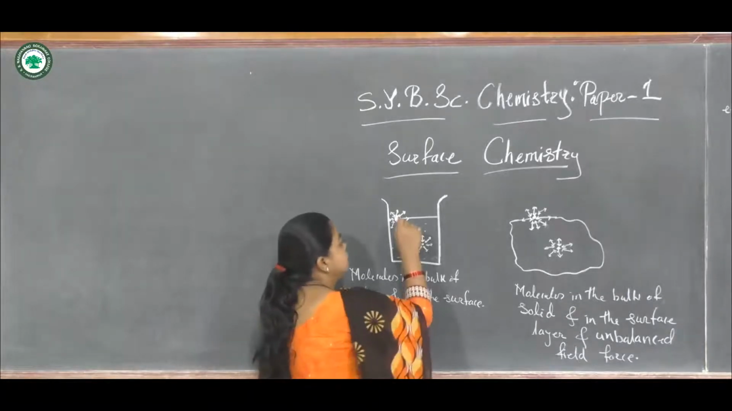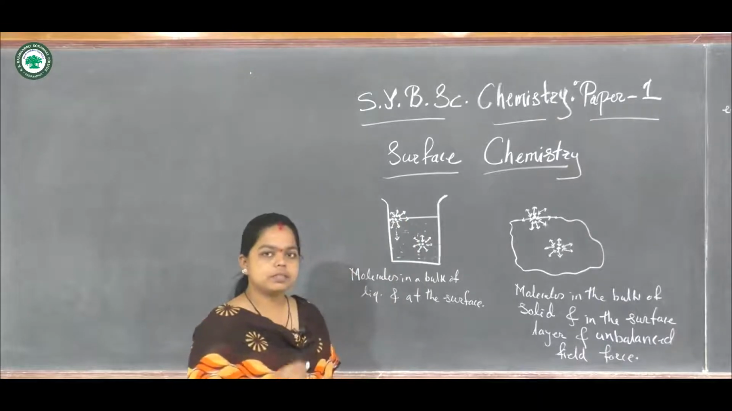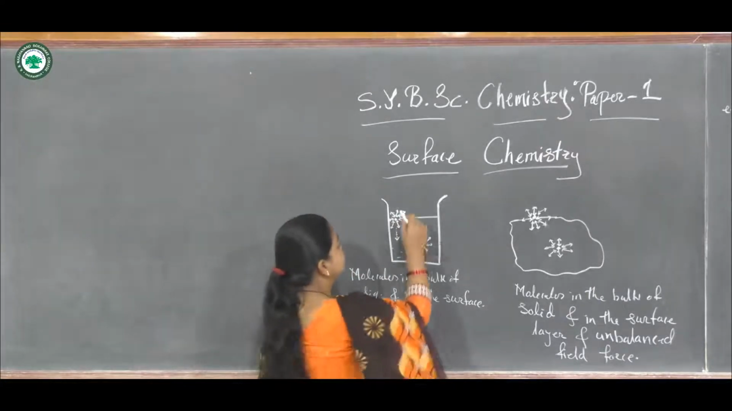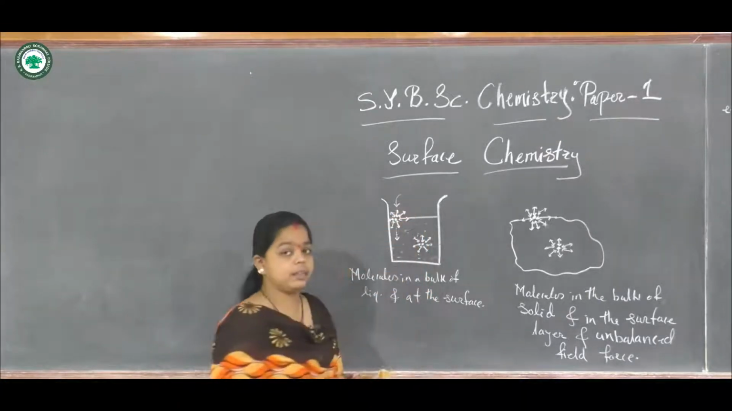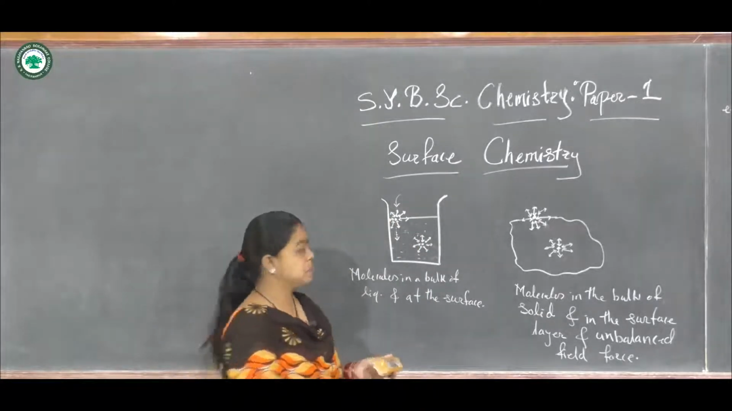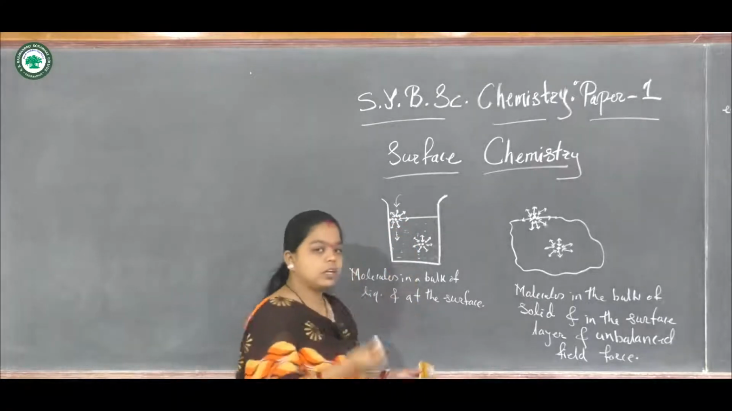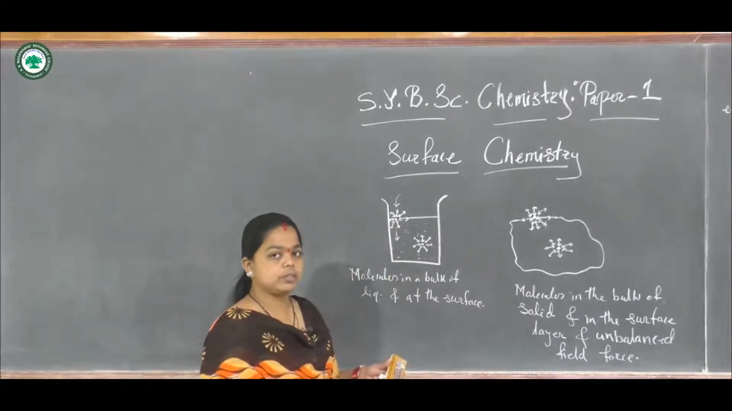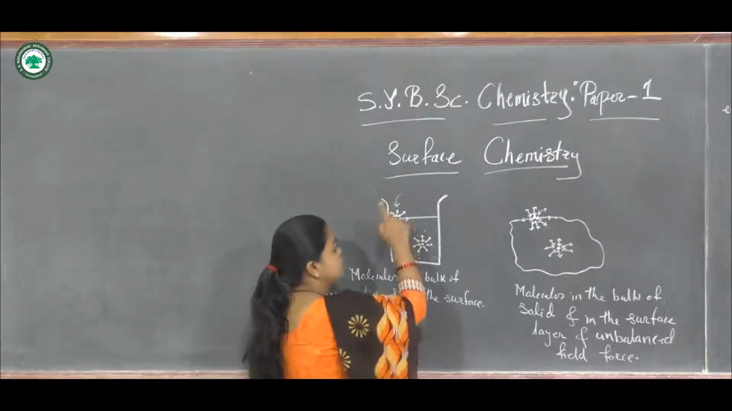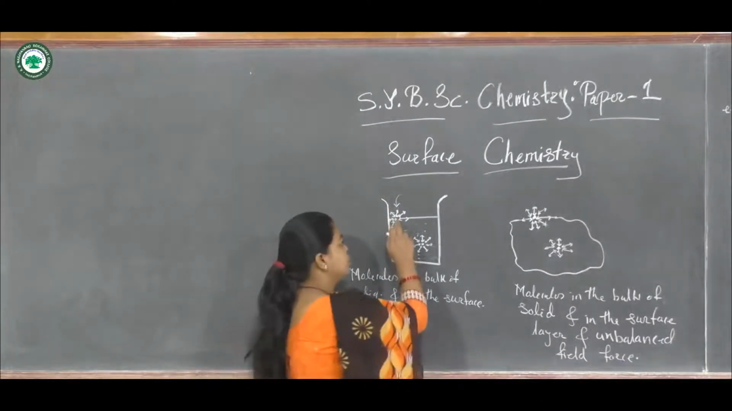Okay, but there is no liquid on the above side of this molecule. So what happens? No forces are going to operate on this side, so there is not much attraction, or no attraction is experienced by this molecule. This molecule is attracted downward by the other molecules, and there is no force above, as the liquid is not present above this molecule.